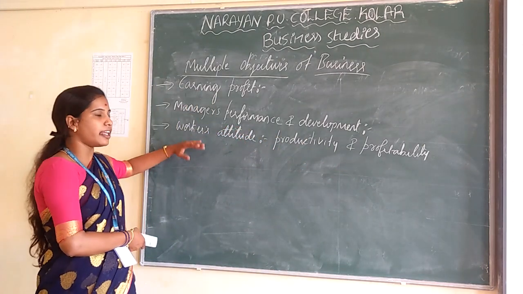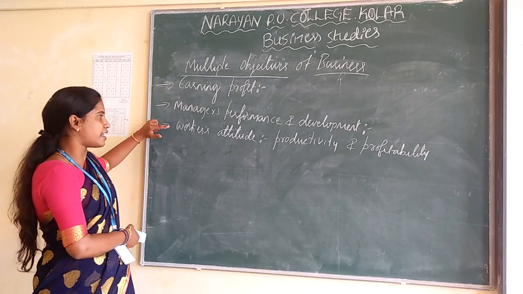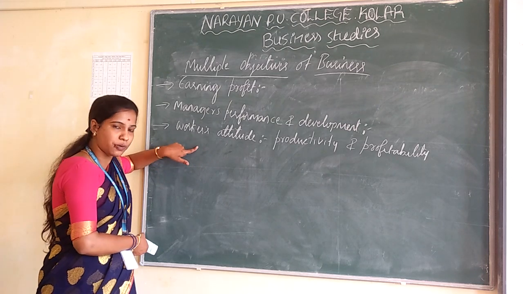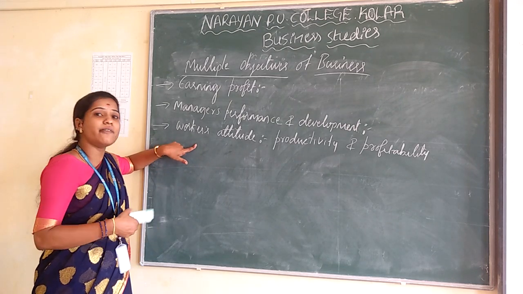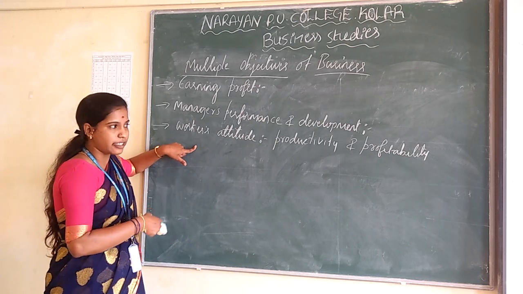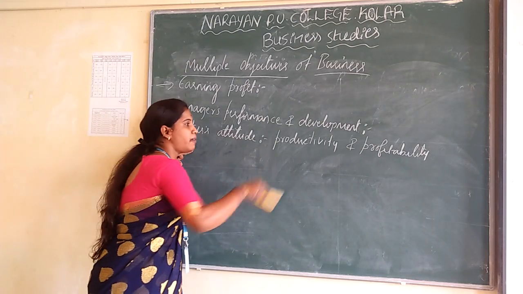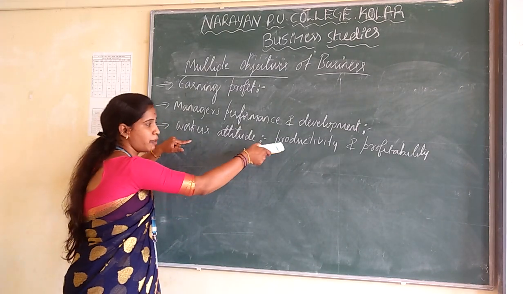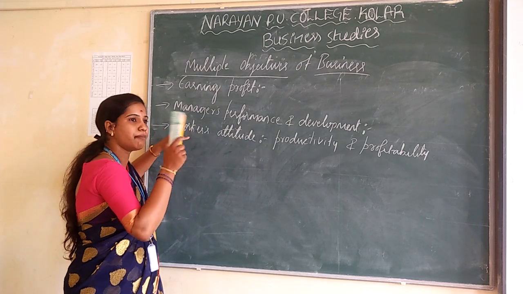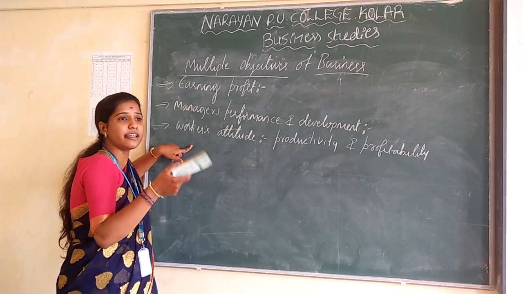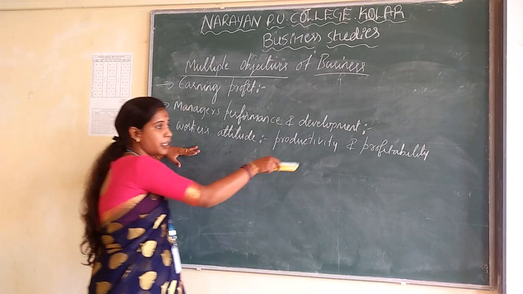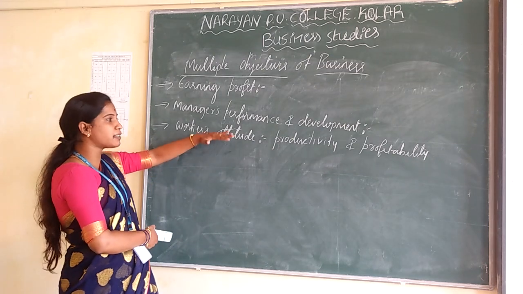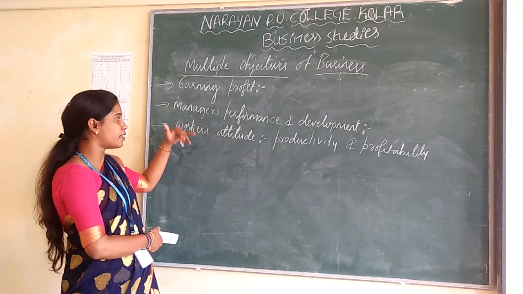Workers are the main thing in a business organization. So workers have to maintain proper attitudes, and they are involved in productivity as well as profitability. Productivity means producing products, goods and services, and profitability means that if we produce the maximum product with the minimum cost, they earn a profit without wasting any resources. Workers must work promptly. That is known as workers attitude.